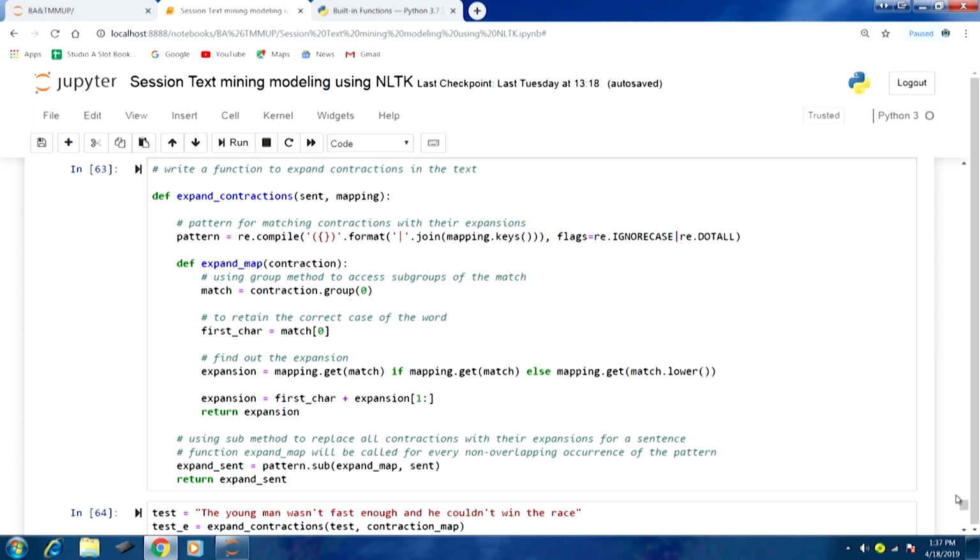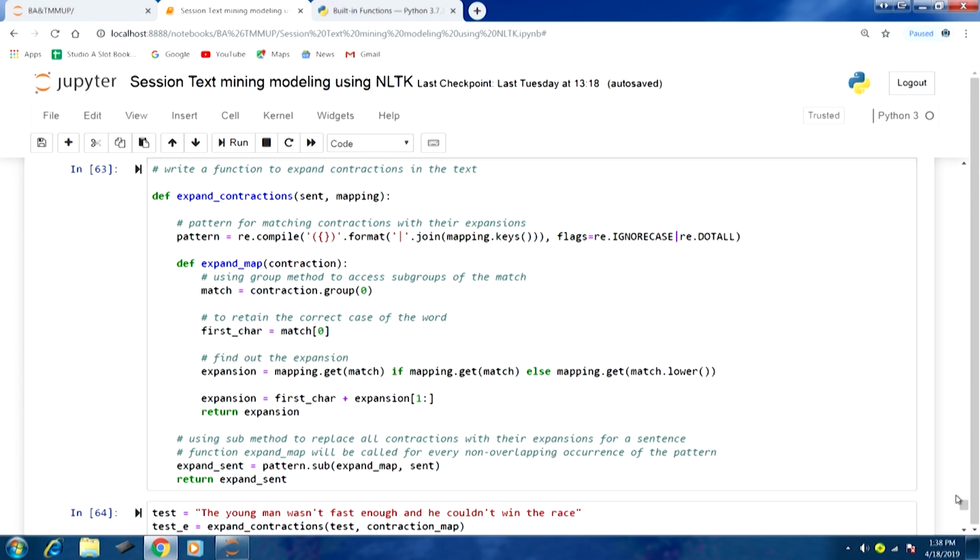So we will have the expansion here, and then we are reassembling our expansion using the first character plus the expansion starting from the character with index 1, so the second character. This is to retain the correct case of the word, as we discussed, and then we will return the expansion. In this fashion, any contraction we would be able to map to its appropriate expansion using the particular pattern that we compiled.